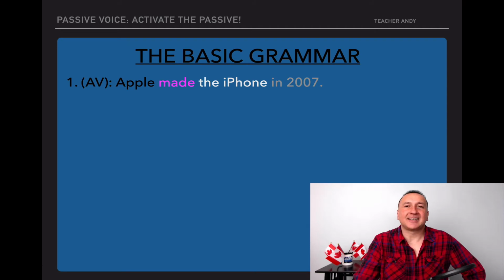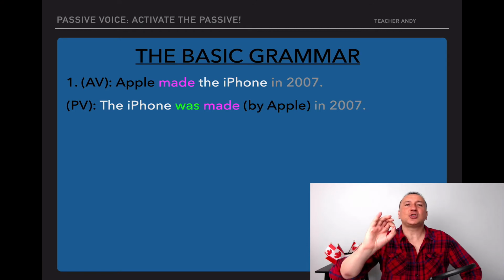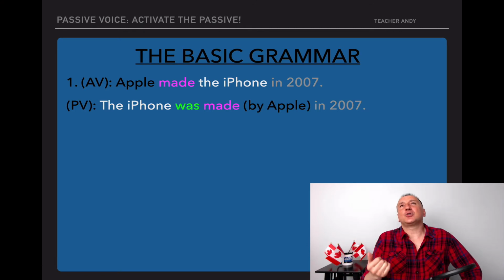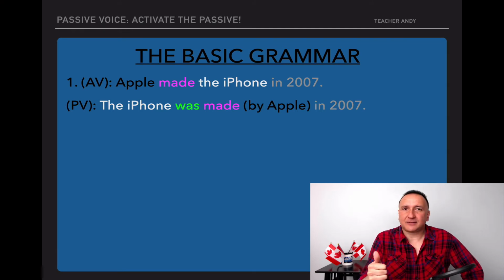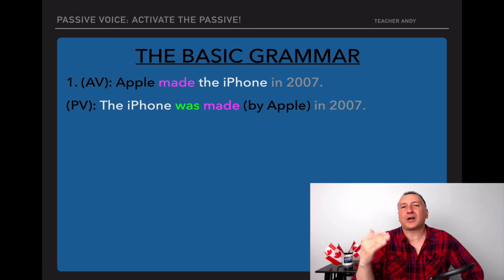So yeah, of course, it's like the Starry Night example. The iPhone was made by Apple in 2007. Great. This one is usually the passive voice that most students are accustomed to using. You use the past with was or were, and then again, of course, you use passive voice. What we want to do now is focus on all the possibilities that you have for passive voice, so that again, your English really is more upper intermediate and more advanced.